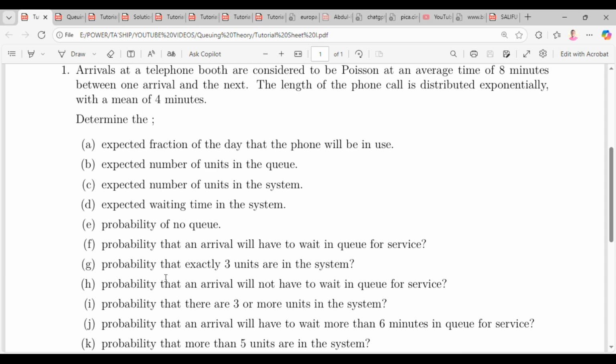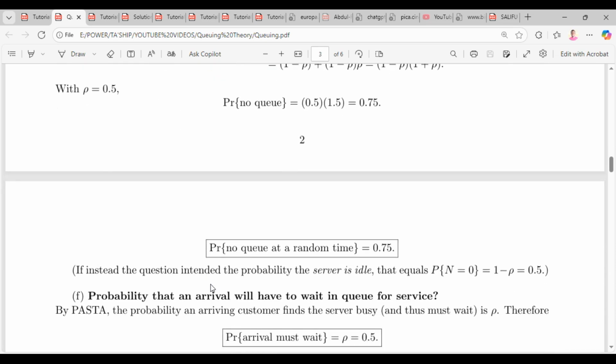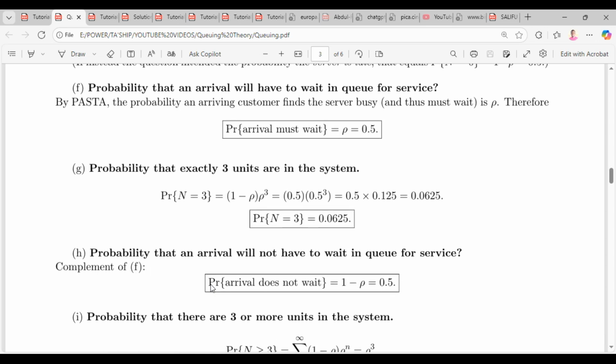The next is the probability that exactly 3 units are in the system. So this is P3. Okay, and P3 is going to be rho to the power 3 times 1 minus rho. Remember we said Pn should be equal to 1 minus rho times rho to the power n. So P3 will be 1 minus rho times rho to the power 3. Yeah. So we get 0.0625 as our probability. So we look at the next.